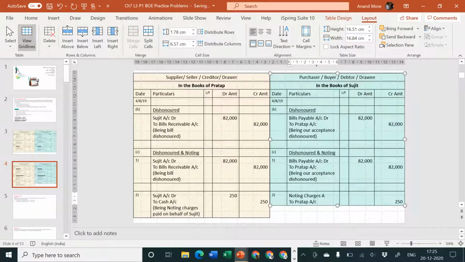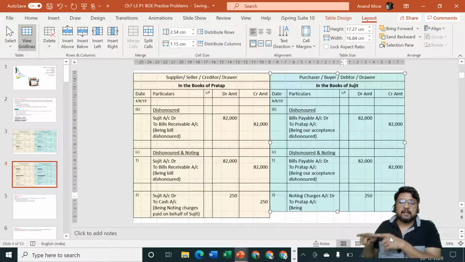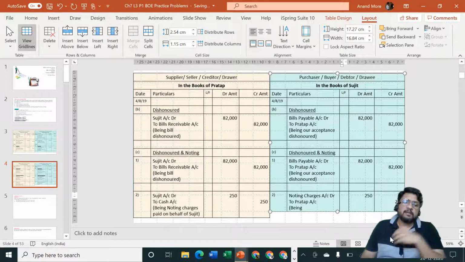Noting charges account debit. Amount is how much? 250. So when you are making payment to the rickshawala in front of your college on behalf of your friend, you must have passed the entry friend account debit to cash or bank account. And your friend was standing beside near the rickshaw. At that time he was passing the entry in his own books, rickshaw charges account debit, but I was not having cash. I'm talking about your friend. I'm not talking about you.